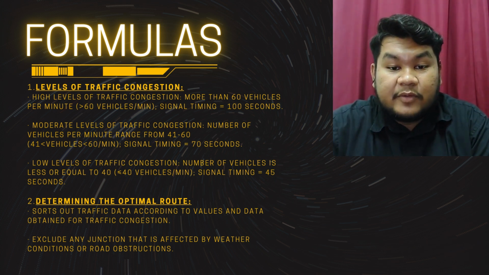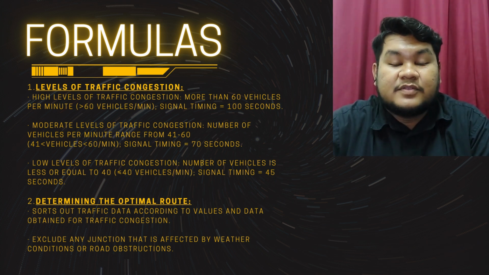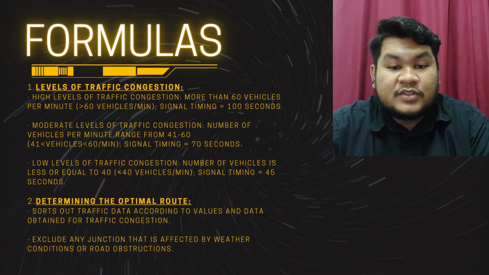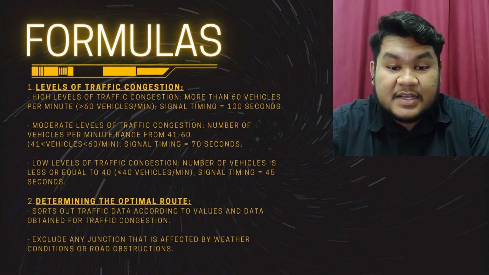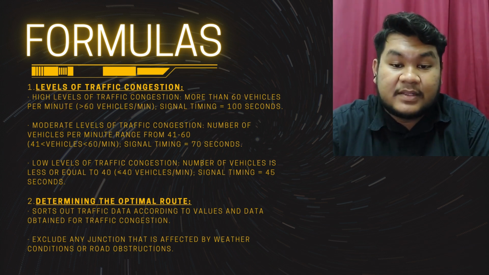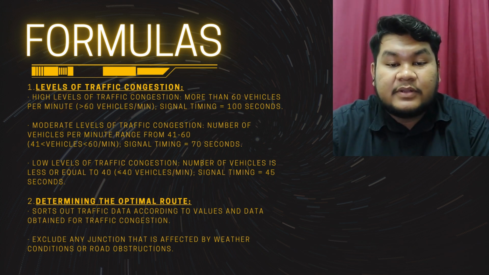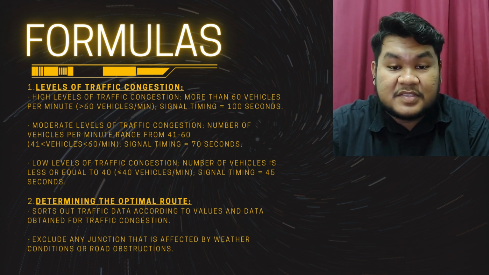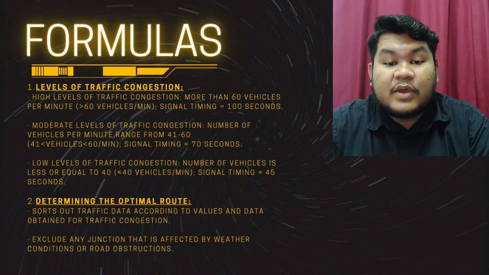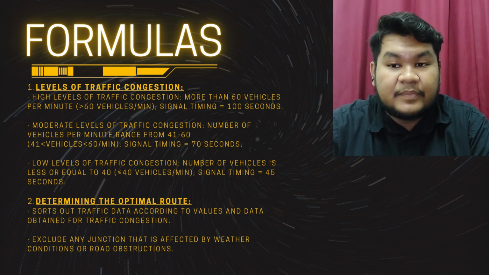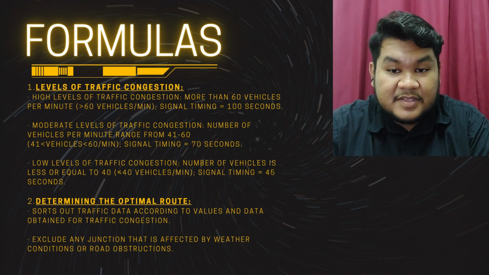Now we'll go over the formulas involved in this program. So first is to determine the levels of traffic congestion. We have high level, which is 60 cars and above, which makes the signal timing 100 seconds. Then we have moderate level, which is 41 cars to 60 cars, which makes our signal timing 70 seconds. And we have low levels of congestion, which is about 40 cars and below, which makes signal timing 45 seconds.